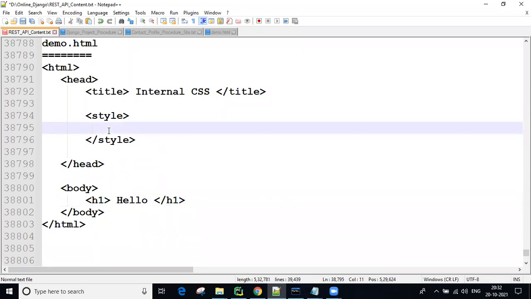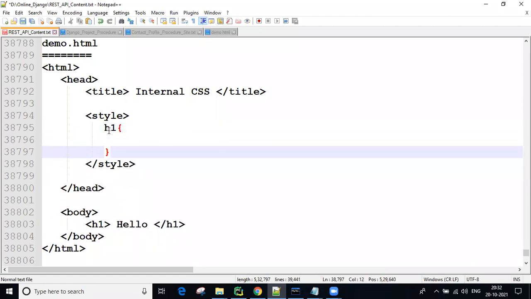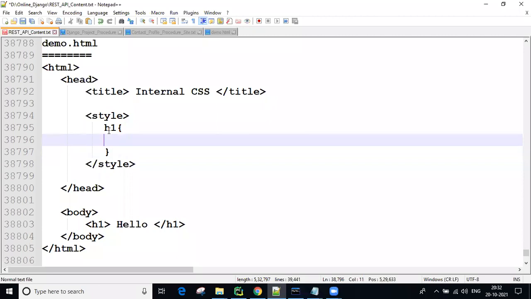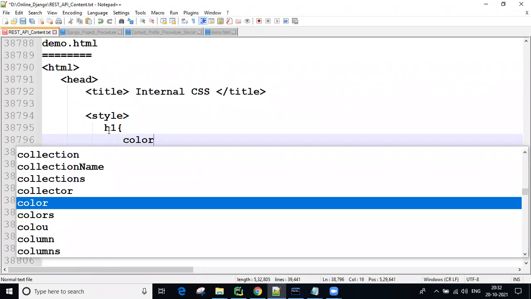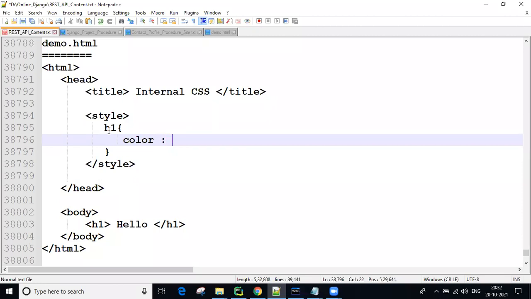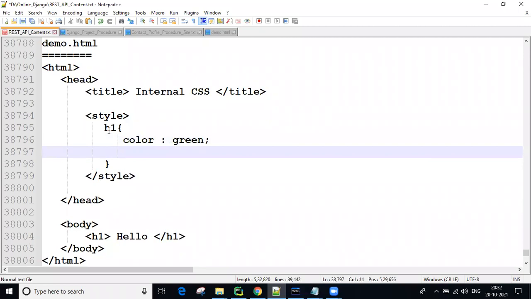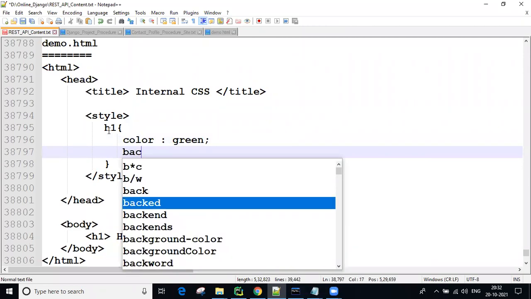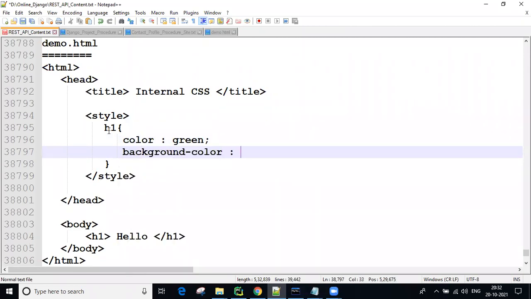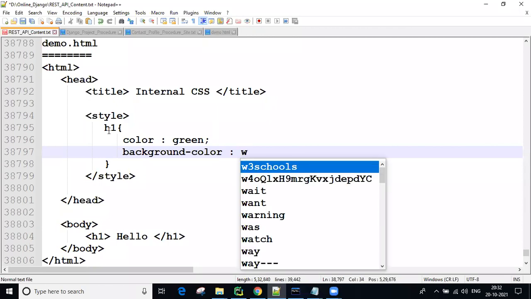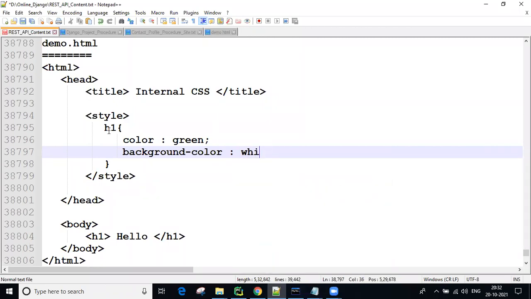Now I want to apply styles to this H1. So here you can select H1, guys. Write the curly braces like this. Now what styles do you want to provide? Color, for example green. Color green. Now background color white. I'm going to take white.